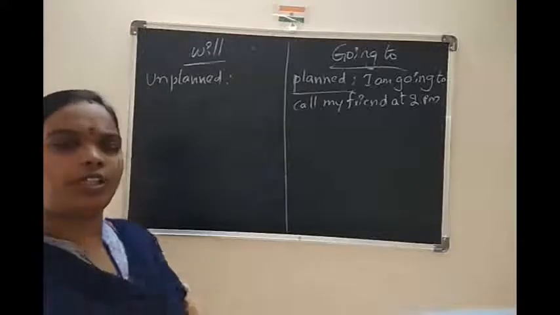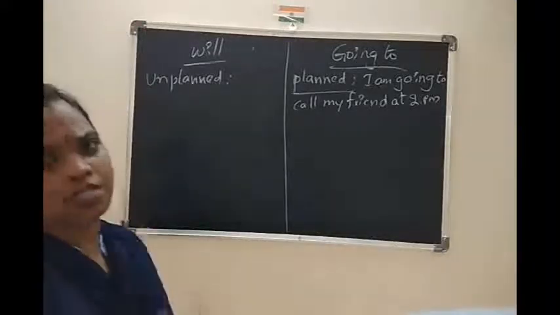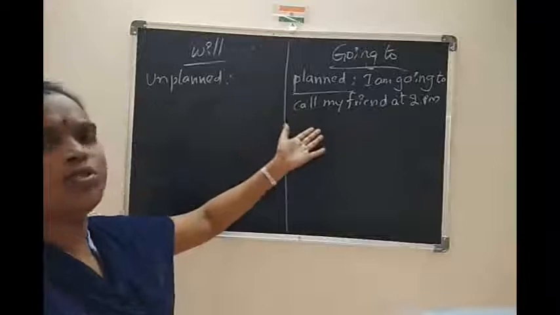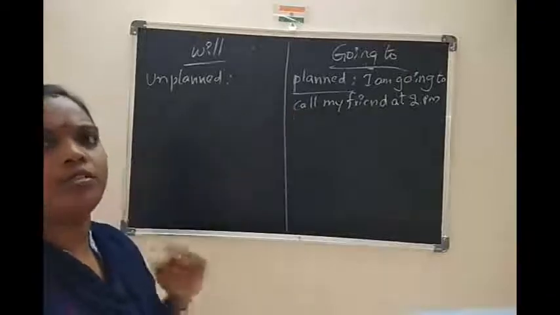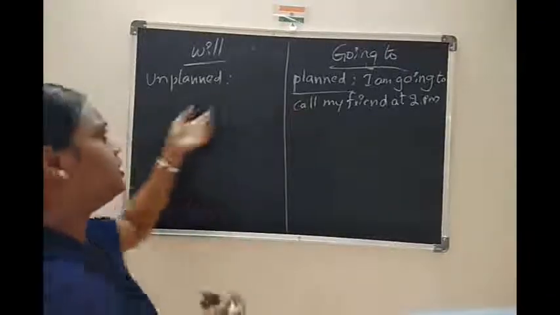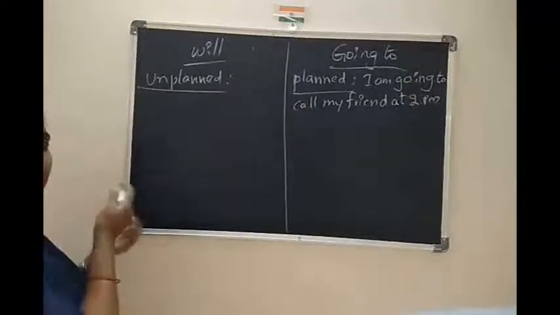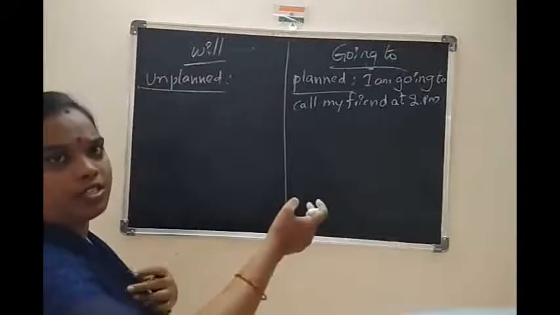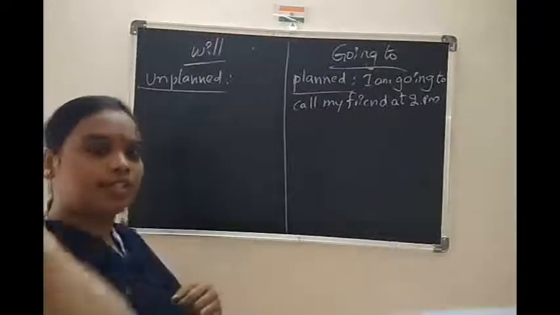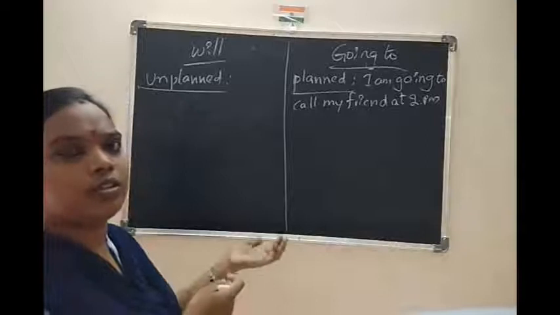I already promised him, so I have to call my friend at 2 p.m. This is planned. Here, unplanned. Nothing is planned for him. So someone said, your friend is asking about you, so can you call him?